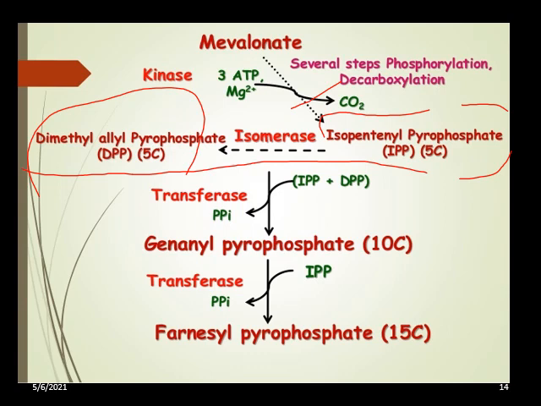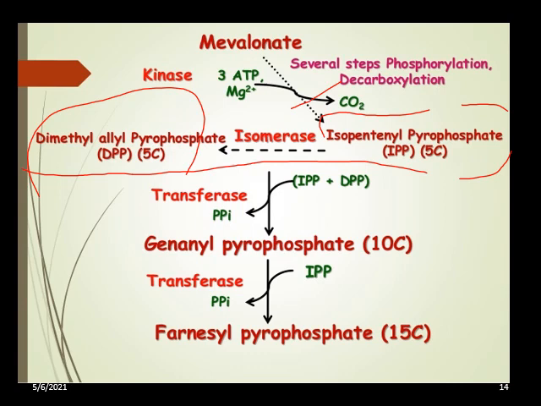Already we have explained that around 30 enzymatic reactions are there for the synthesis of cholesterol. Here a minimum of 3 phosphorylations and decarboxylations occur, because they have shown 3 ATP molecules, and we get the synthesis of isoprenoid units like isopentenyl pyrophosphate. Now the next reaction: this IPP, isopentenyl pyrophosphate, can be interconverted to another 5-carbon compound, dimethyl allyl pyrophosphate.